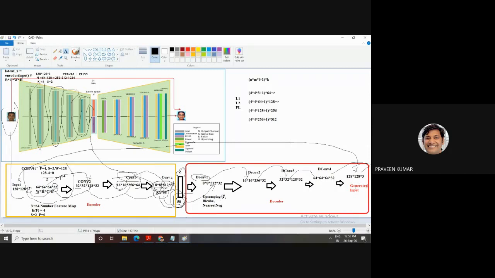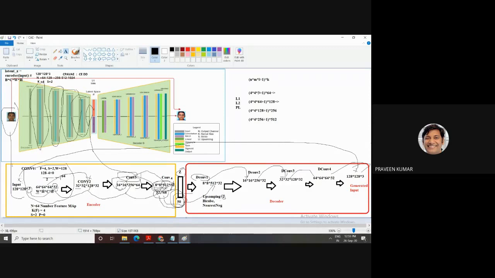Then the generated image. So my generated image output is 128 cross 128 cross 3, and my input is the same. This is the measure. Then we can apply the loss function. This may be BCE, binary cross entropy, L1, L2, or perceptual loss function. The same model architecture I have developed with the help of Colab.